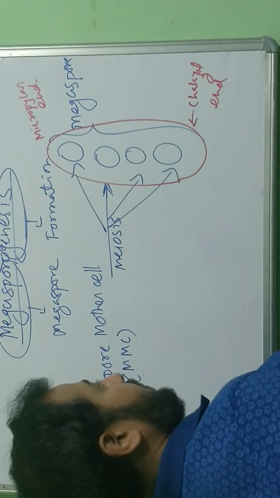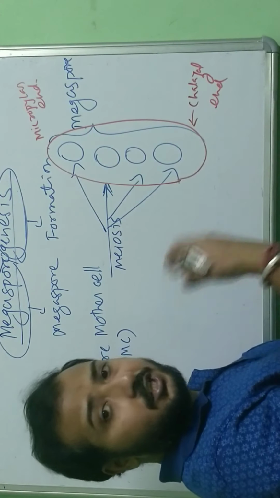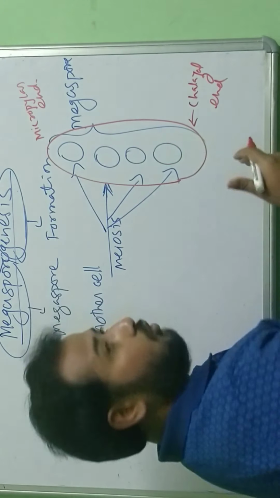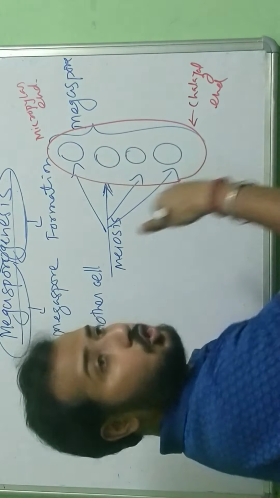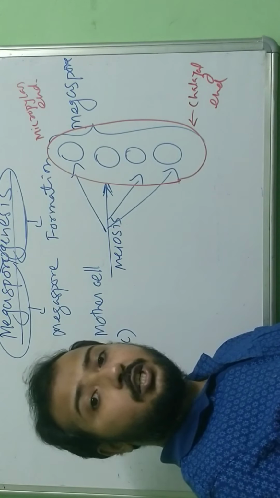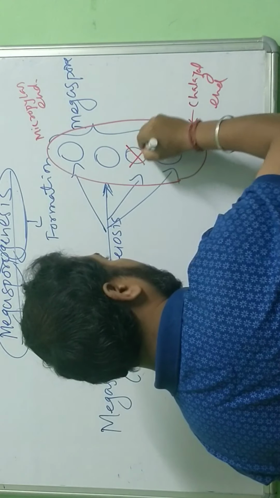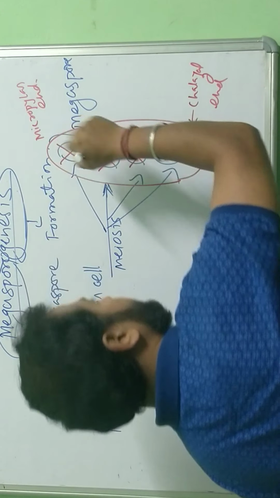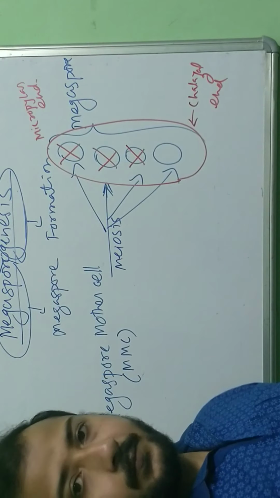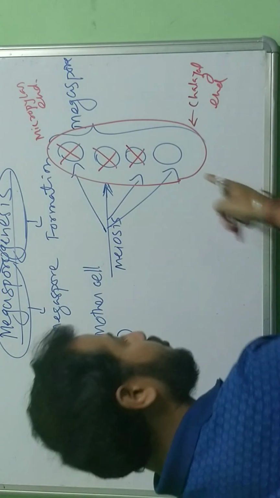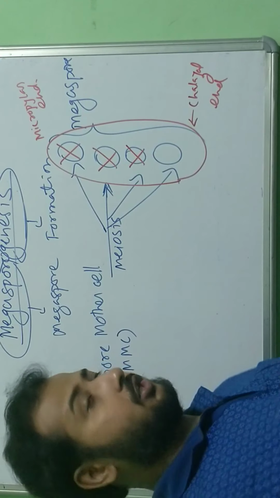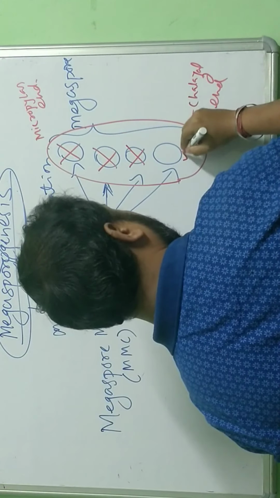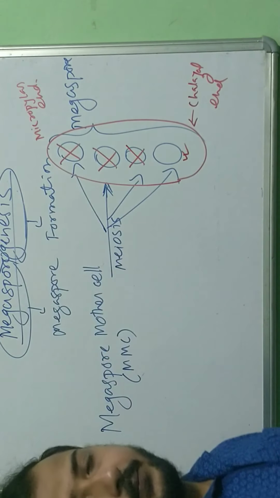Now, what happens? This is a genetic expression. Out of these 4 megaspores, the 3 megaspores on the top degenerate. Degenerate means damaged. Only the last megaspore, which is at the chalazal end, remains functional.